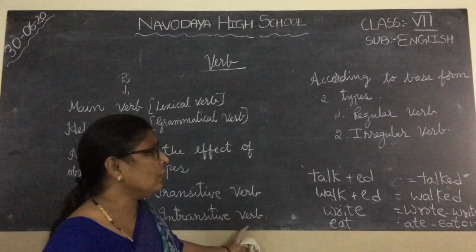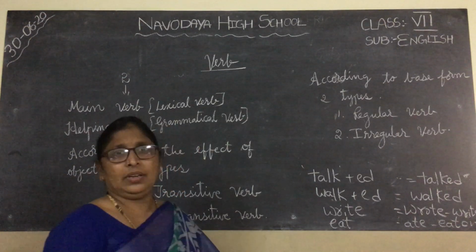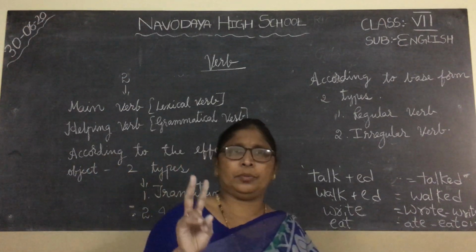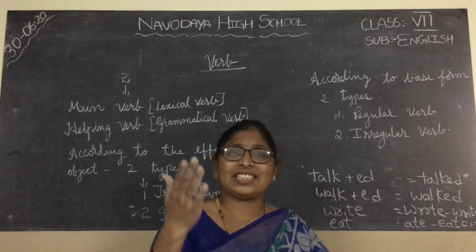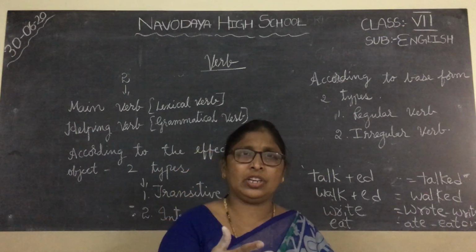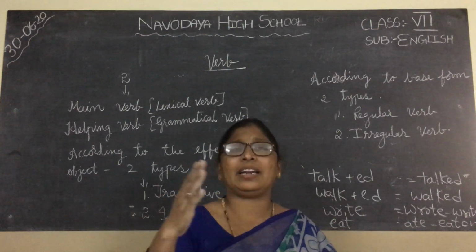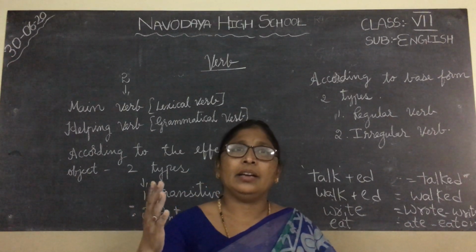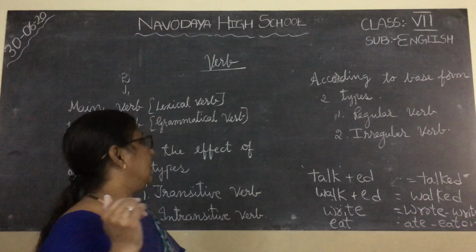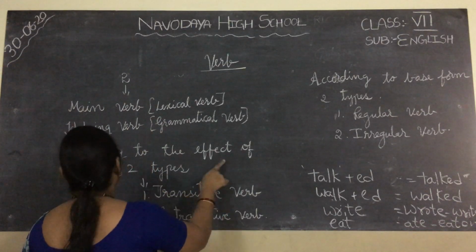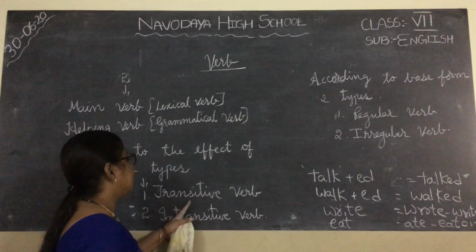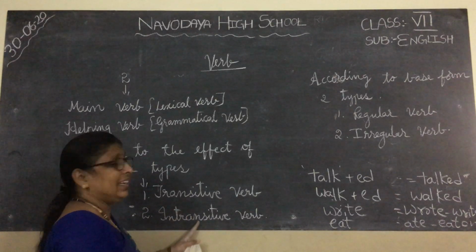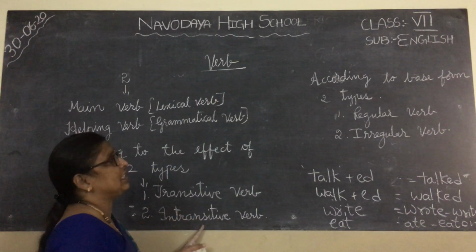Now once again I recall verb. There are 2 types of verb in a sentence. The verb which says about an action is called main verb. The verb which says about time or condition is called helping verb. According to the effect of the object to the verb, there are transitive verb and intransitive verb.